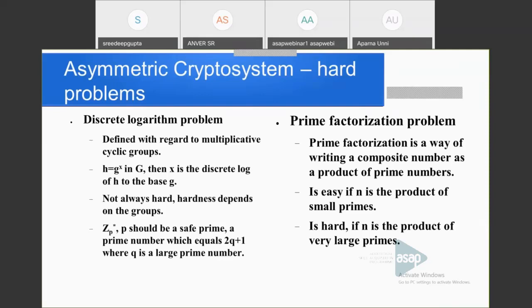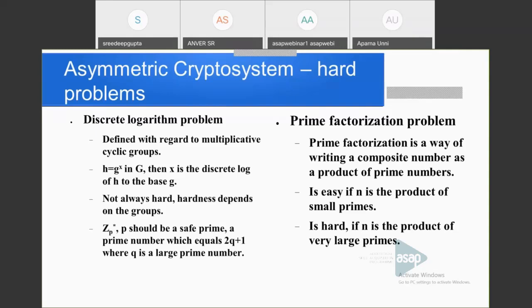So the cyclic group should be Zp star, and p should be a safe prime. And what is meant by a safe prime? That is a prime number p equal to 2q plus 1, where q is a large prime number. That is the condition for being a safe prime. The discrete logarithm problem becomes a hard problem only in Zp star where p is a safe prime.